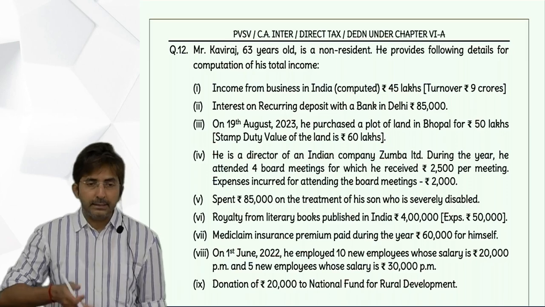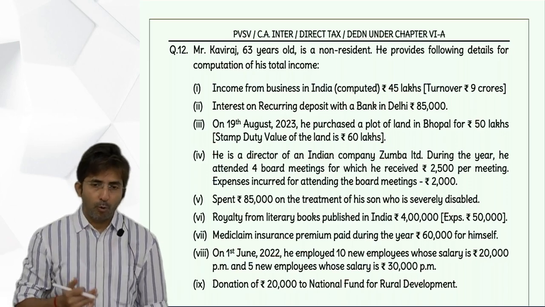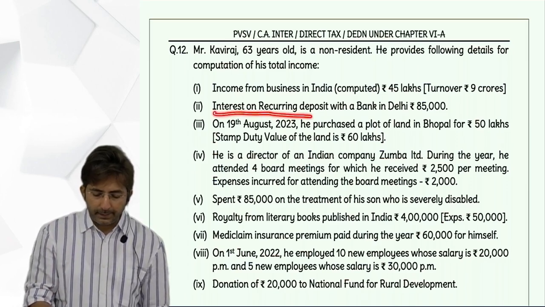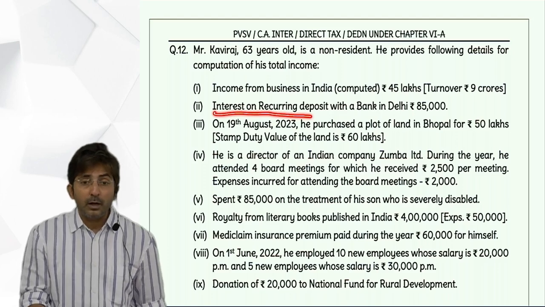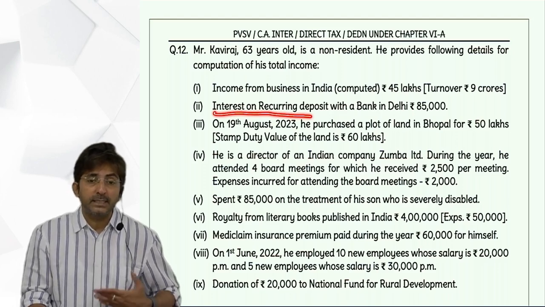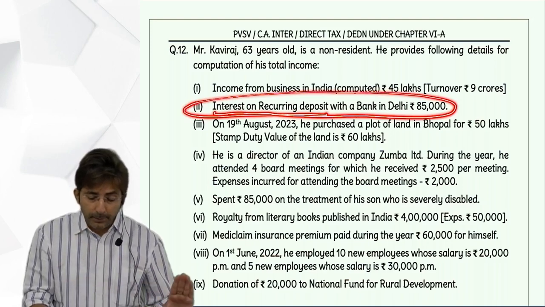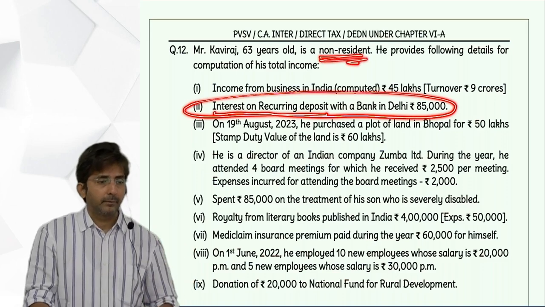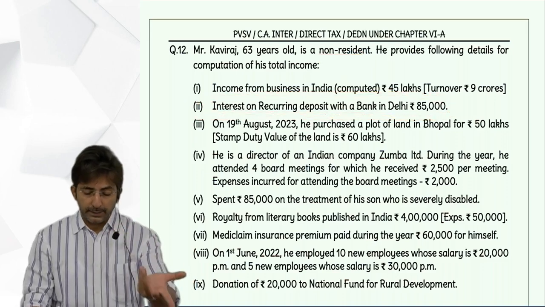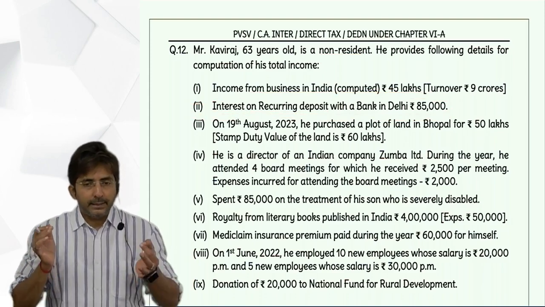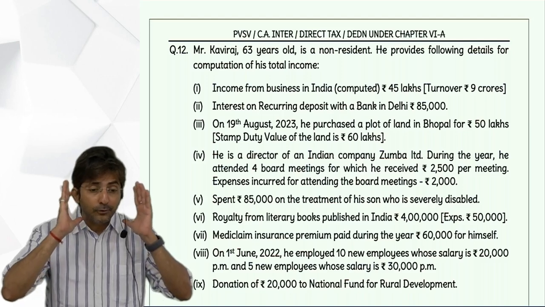See, this is the way they try to trick you. Most of the students, what they will do, this interest income, they will take in 80 TTB. It will not come in 80 TTB. 80 TTB is for senior citizen. And I said he is not a senior citizen because he is a non-resident. Okay, then some students might think, sir, then we can take 80 TTA. 80 TTA is for savings account.